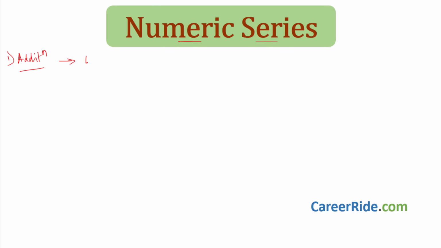Take a look at this example: 19, 25, 32, 40, question mark, and we have 59. Now in this series, what we have learned first, always find the difference. 25 minus 19 is 6, this is 6. 32 minus 25 is 7, 40 minus 32 is 8. That means 19 plus 6 you will get 25, 25 plus 7 you will get 32, 32 plus 8 you will get 40. So here we are finding the difference. So here a pattern is emerging, that first 6 is added, then in the second element 7 is added, in the third element 8 is added, that is one more. So in the fourth element how much should be added?